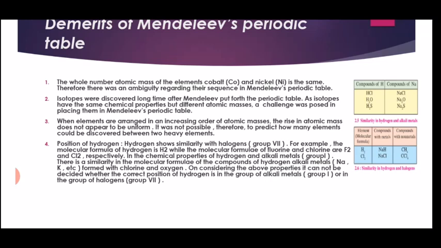The molecular formula of hydrogen is H2. The molecular formula of chlorine is Cl2. The compound with the metal: hydrogen forms NaOH with sodium, and chlorine forms NaCl with Na. Compounds with non-metals are CH4 and CCl4. Thank you very much.